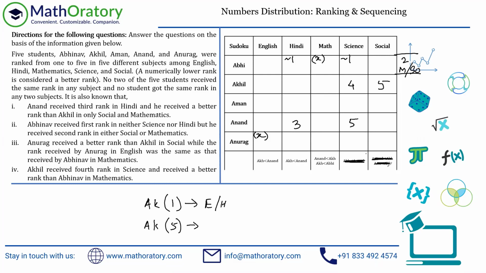So what else can we say? Akhil getting a 5 is already known to us. Akhil gets a 1 in either of these 2. We don't know for sure which one that is. So let's look at other things that we can figure out.